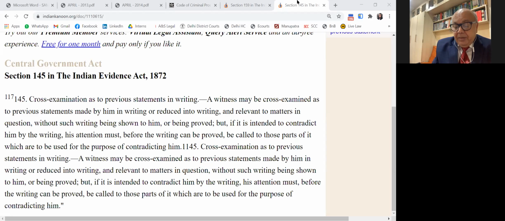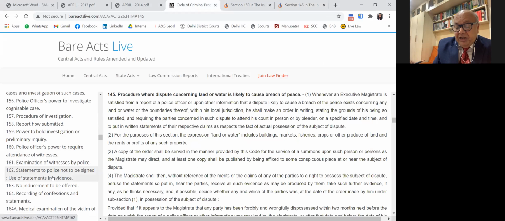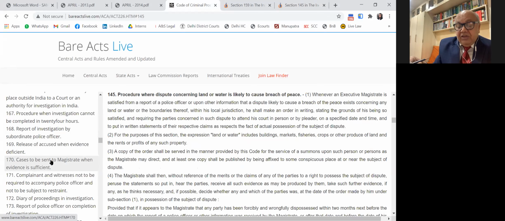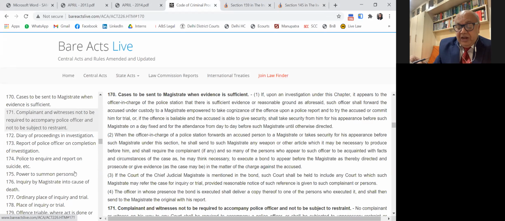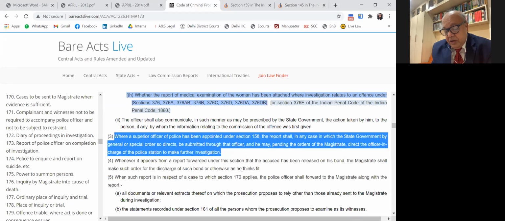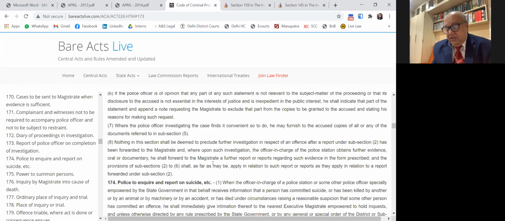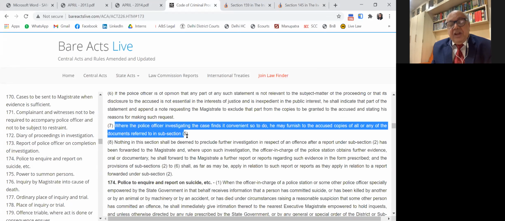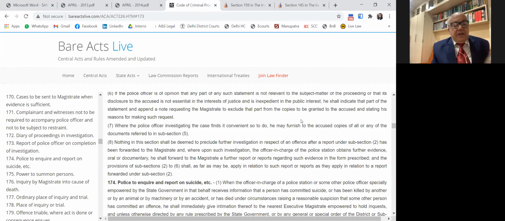Then, under 170, the police report, the magistrate can again hold an inquiry. See 173 sub-clause 3, you will check. Under 173(7), further evidence has come. So this is the last. Anybody has any question? Let me know, please.